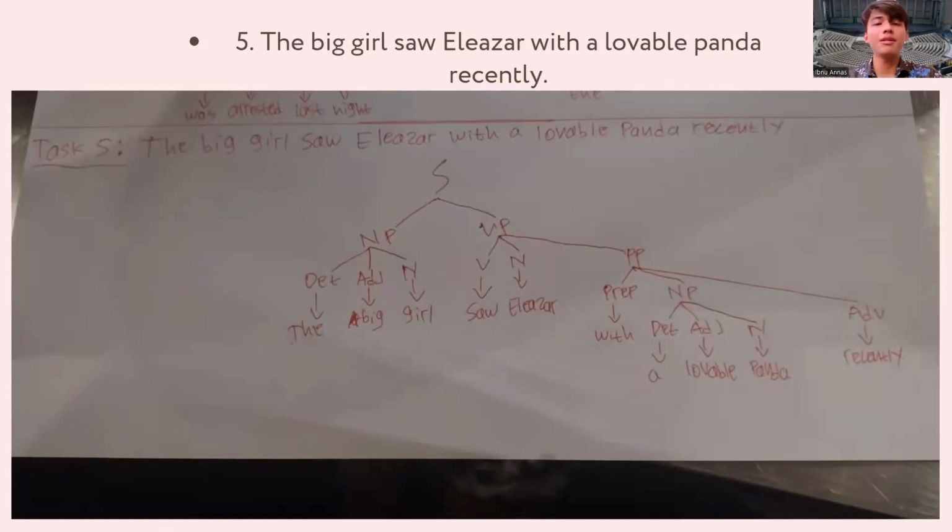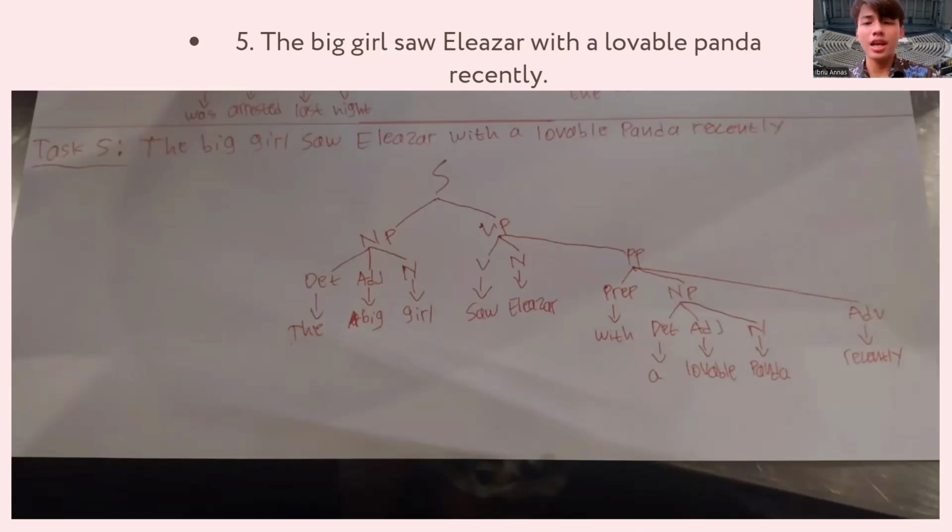The last one, number 5. The big girl saw Eleazar with a lovable panda recently. This sentence is a simple active sentence with some detail. So the big girl is a noun phrase with a determiner, an adjective, followed by the noun. Saw Eleazar with a lovable panda recently is the verb phrase.